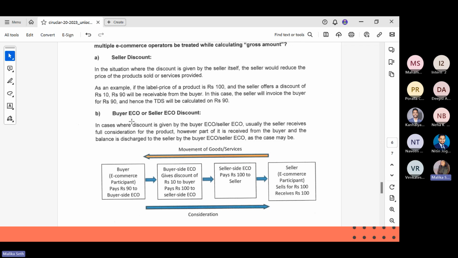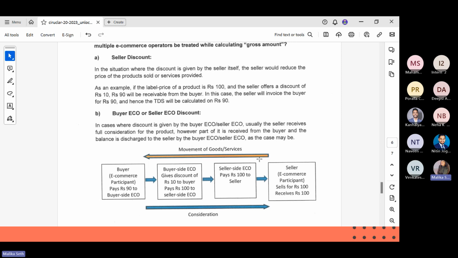But in case the buyer ECO or seller ECO has given a discount, where the seller doesn't want to give the discount but the platform wants to, it can be any marketing tactic, or just to increase customer attraction. It's just a marketing technique. If they are offering a discount, in that case, the seller receives full consideration for the product. However, part of it is received from the buyer and the balance is discharged to the seller by the buyer ECO or seller ECO, as the case may be.